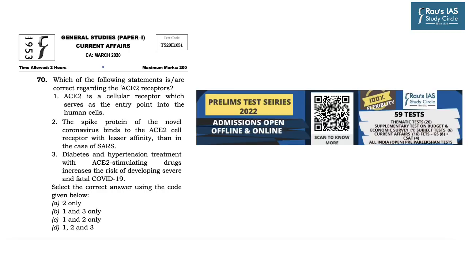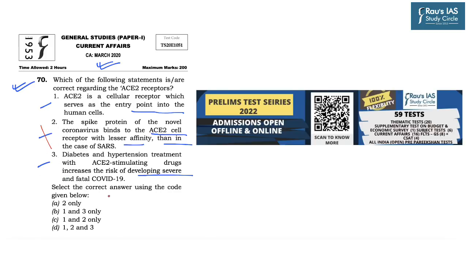Now this question was also asked in the current affairs prelims test series in March 2020 in Raus IAS. So the question was, which of the following statements are correct regarding the ACE2 receptors. Options were: first, ACE2 is a cellular receptor which serves as the entry point into the human cells. Second, the spike protein of the novel coronavirus binds to the ACE2 cell receptor with lesser affinity than in the case of SARS. Third, diabetes and hypertension treatment with ACE2 stimulating drugs increase the risk of developing severe and fatal COVID-19. Now in this question, the second option was incorrect.